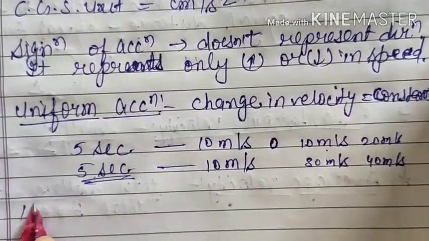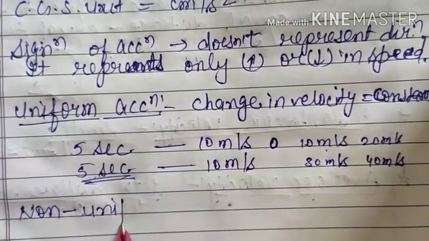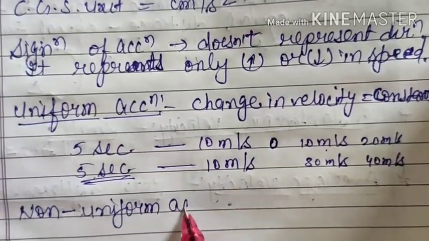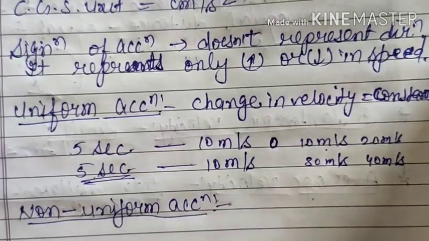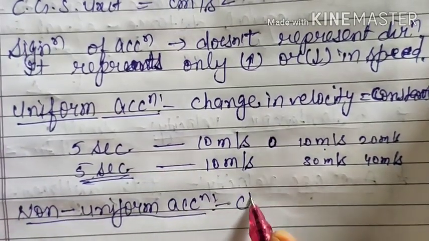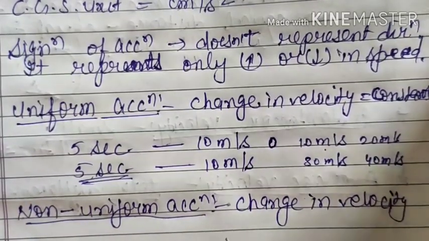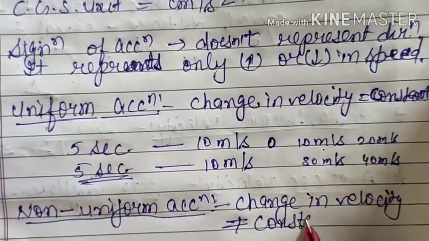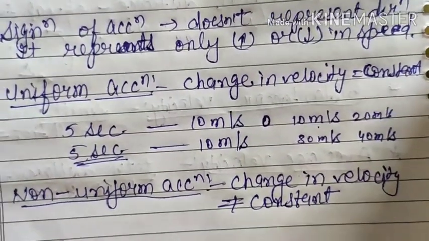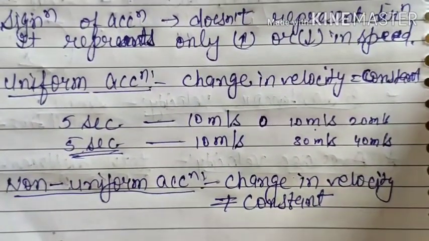And non-uniform or variable, as the name indicates, means the change in velocity is not constant. Sometimes it is increasing by 10, sometimes it is increasing by 20, whatever. Change in velocity is not constant. So in the initial 5 seconds it is changing by 10 meter per second. In the next 5 seconds it is changing by 30 meter per second, and in the next 5 seconds it is decreasing by 15 meter per second. That means we do not have any clear idea. That is the non-uniform acceleration.